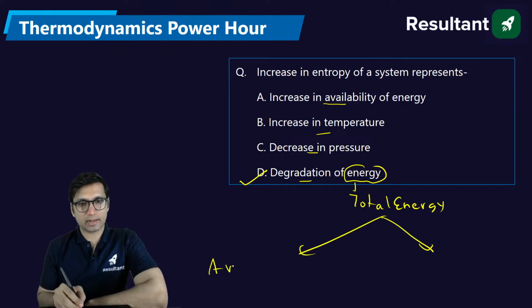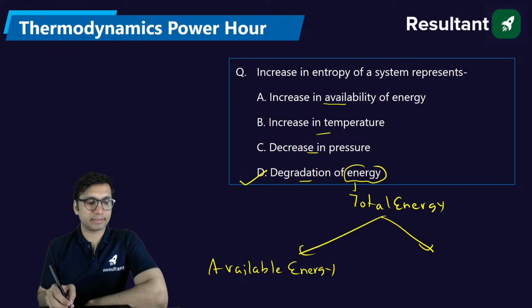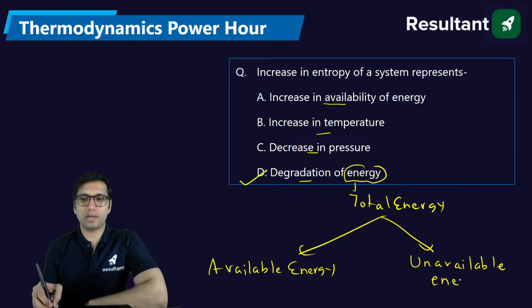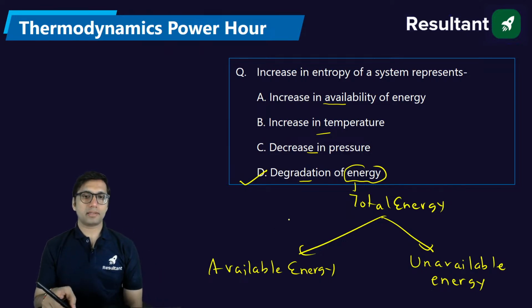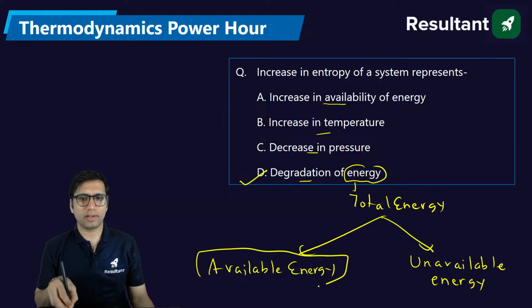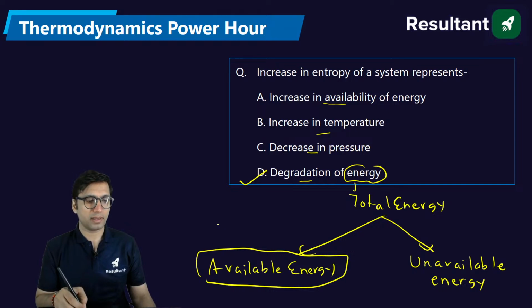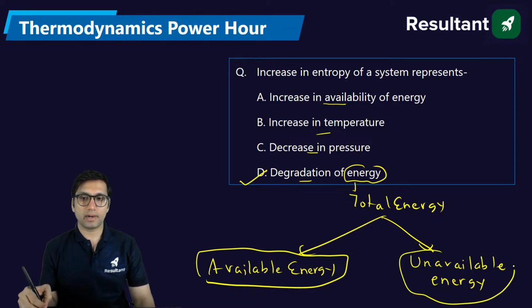It can be converted into available energy, which is also called exergy, or it will be converted into unavailable energy. So basically total energy can only transform into either of these two energies. Available energy is the maximum work that you can obtain in an ideal case, which is exergy, and unavailable energy is nothing but irreversibility.